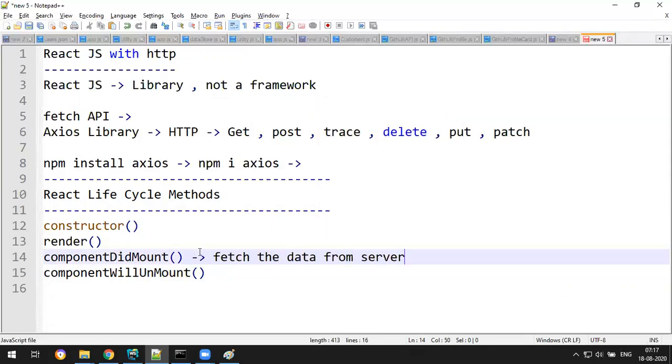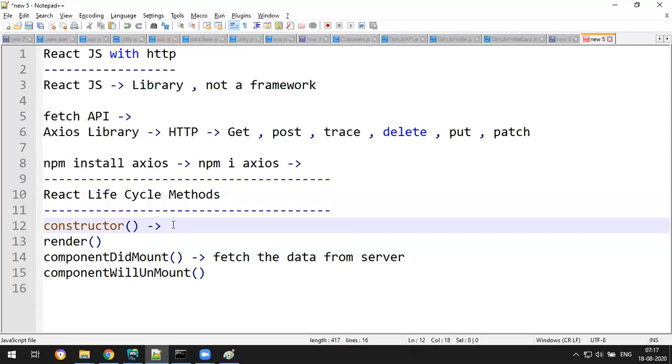We can't write this logic in the constructor, and we can't write it in render. So what is the constructor then? The constructor is a special function that will execute whenever the component is getting created. Generally, React.js will create an object of the class. We only write the classes, right? So every component has a class, and when that class object is getting created, it is taken care of by React.js. This constructor is a special function which gets executed whenever the object is created.